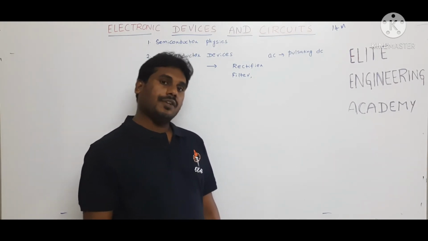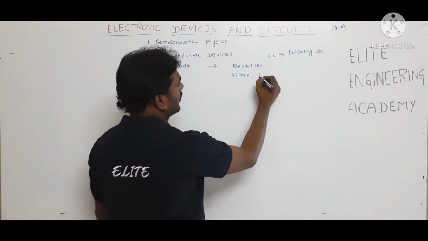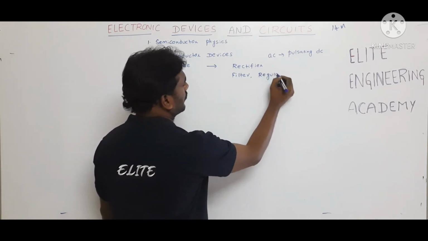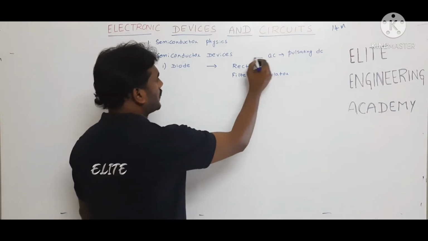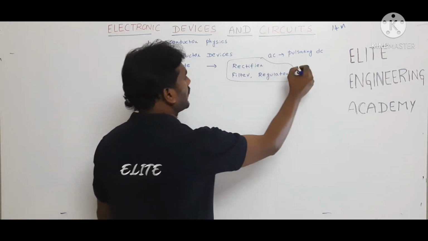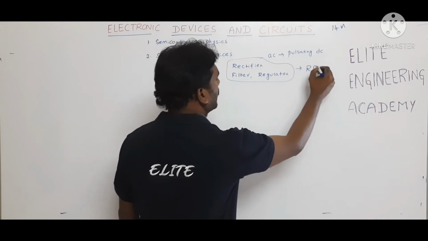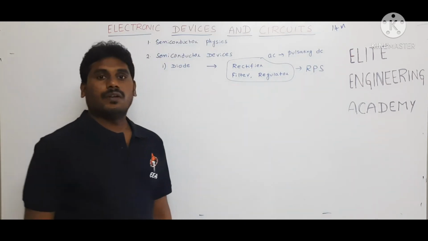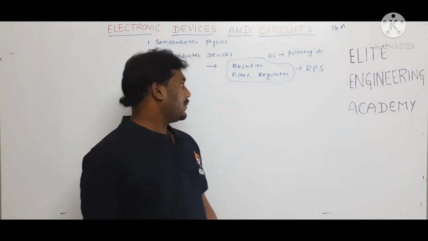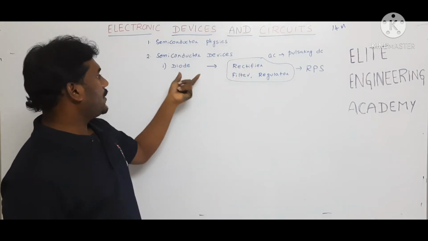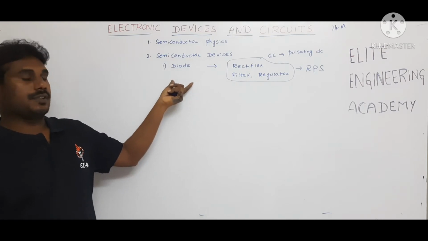To remove the small AC component, we go for a regulator circuit. This entire block we can call a regulated power supply, which is very useful in all laboratories. So this important application comes under diode applications.